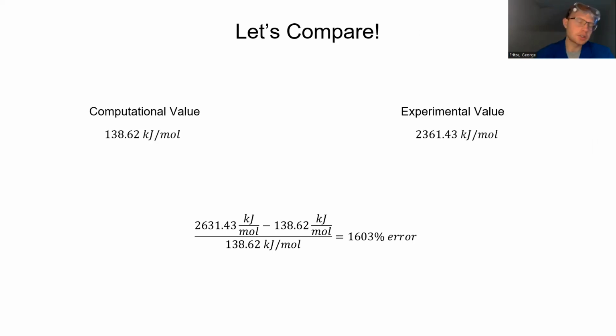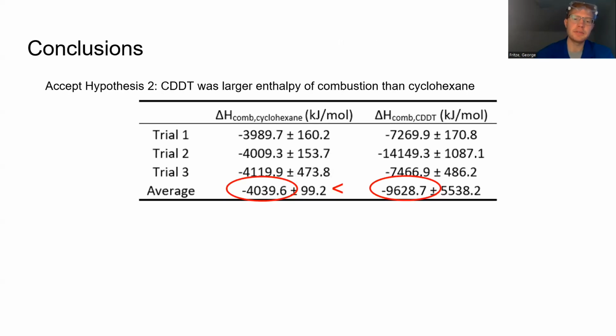There were evidently large issues with the experimental technique, which I'll address. However, let's first consider some of our hypotheses. Hypothesis 2 can be evidently accepted, as the average enthalpy of combustion of cyclohexane was smaller than that of CDDT in terms of magnitude. This helps demonstrate the validity of the theory that larger molecules result in larger changes in temperature. Additionally, we can accept hypothesis 2, which states that the computational value would be smaller than the experimental value for the resonance energy of benzene.